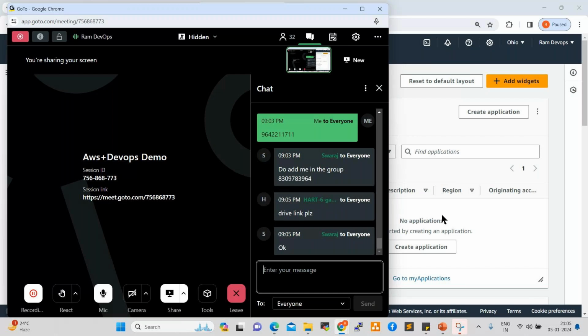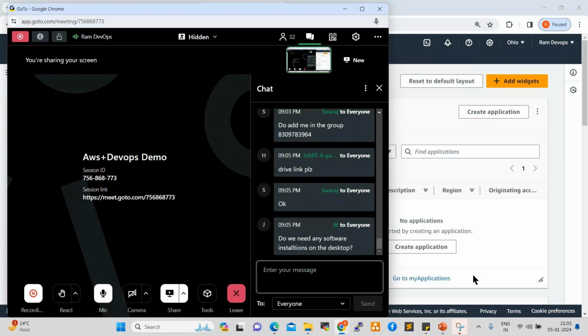Do we need any software? No need to worry about software. Those are all free. We don't need to install anything on a desktop or laptop. We can install all the packages on cloud servers only. No need to install on our local laptop or desktop. Clear, everyone?